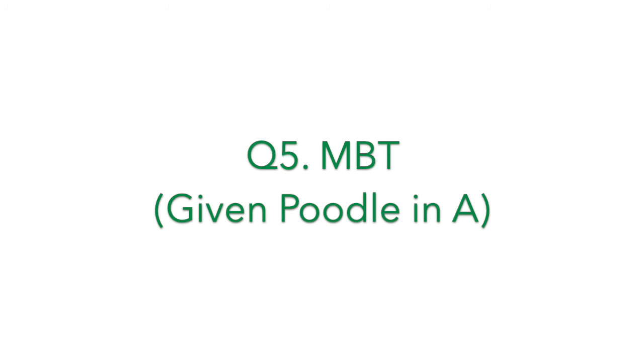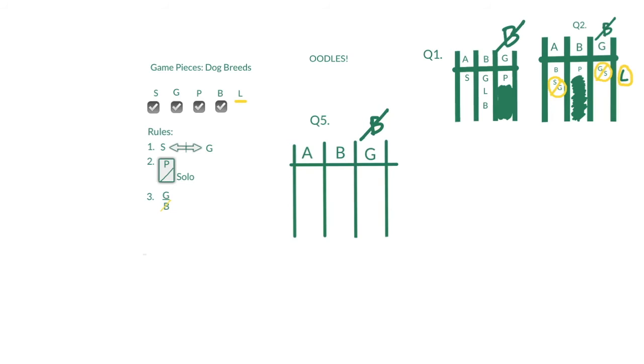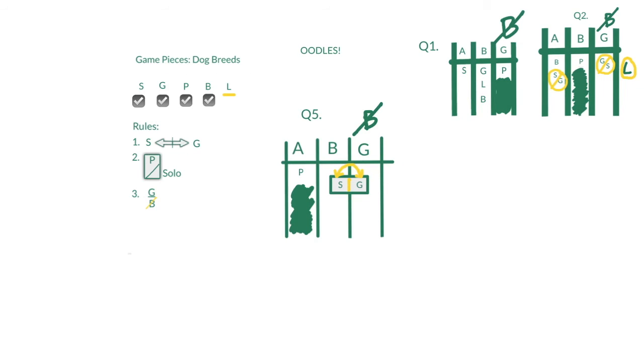Now we'll skip 3 and 4 because those are blanket questions, and moving to 5, if the poodle is assigned to alpha, what must be true? So kennel A is closed out, which means S and G, which have to be kept separate, are going to switch between kennels B and G, and dog B is forbidden from kennel G, so it's going to go in kennel B. And finally, our floater L is free to float. And our must be true is the dog locked into place, and that is our Bernedoodle in kennel B.